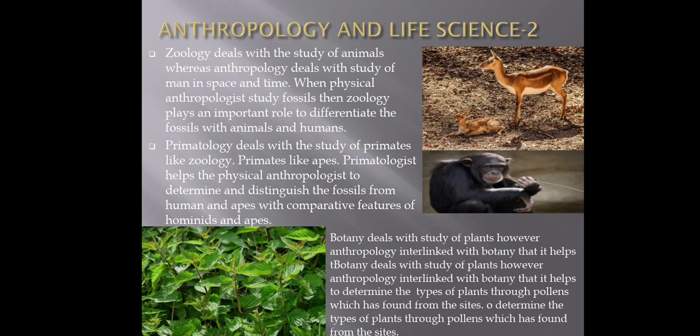They can analyze through the environmental geography and the type of plants, because there are a number of communities, like tribal societies, that depend on different plants they use for medicinal, curing or healing purposes. So this knowledge about plants is given by botany. Botany helps anthropologists to understand all the different types of plants.